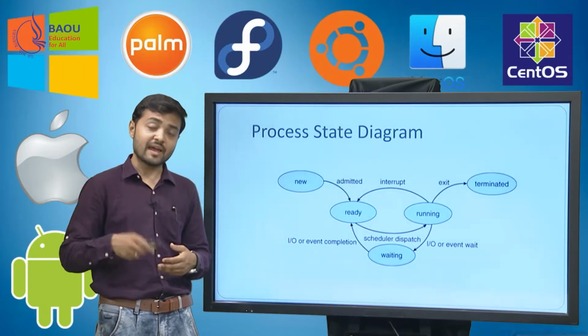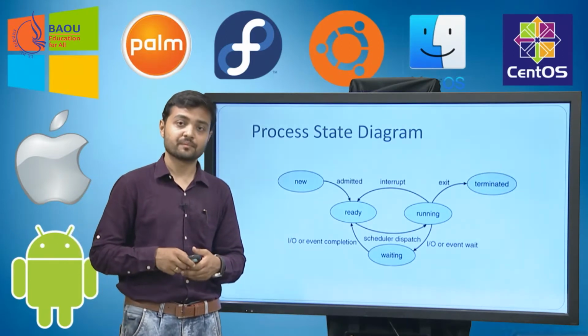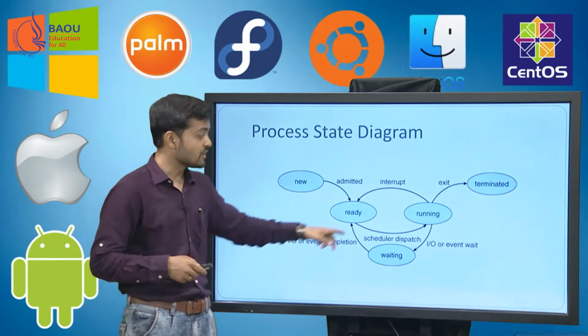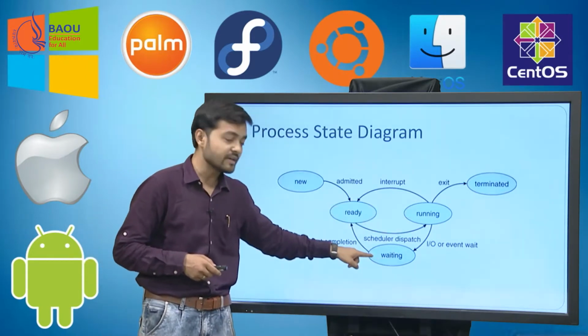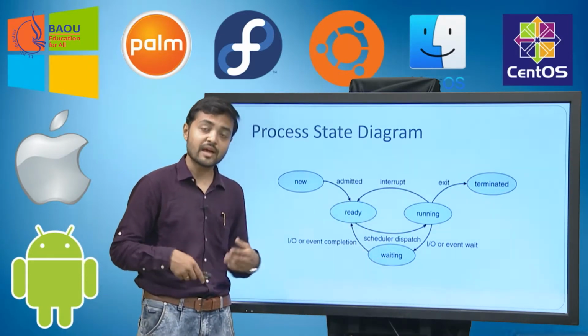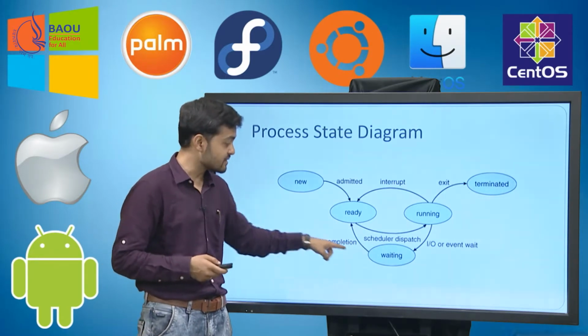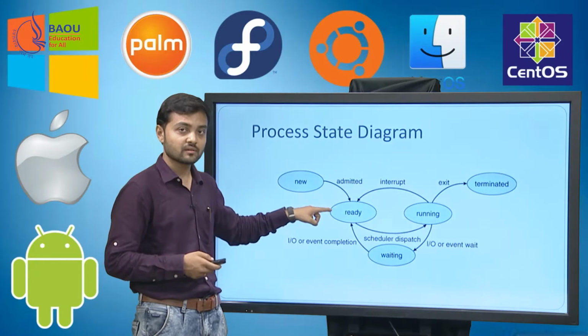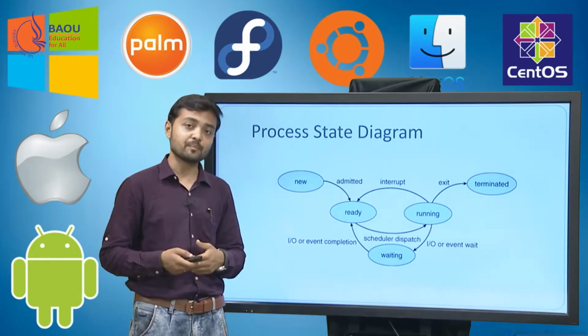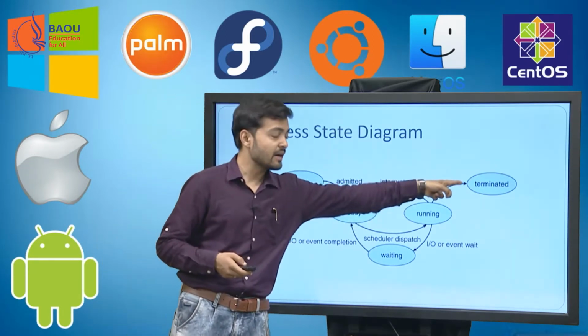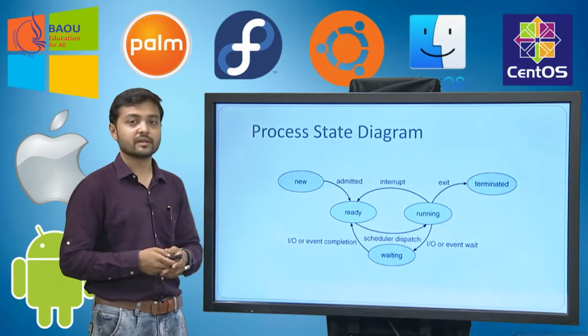Sometimes a process has to wait for an IO operation. In that case, it goes from running state to waiting state, and once the IO operation is completed, it goes from waiting state to ready state. Once the process completes, it exits and goes to the terminated state.